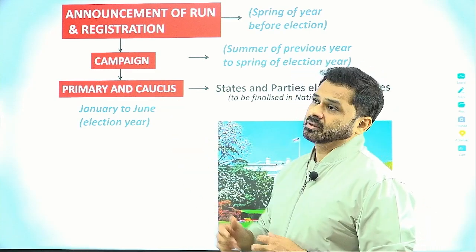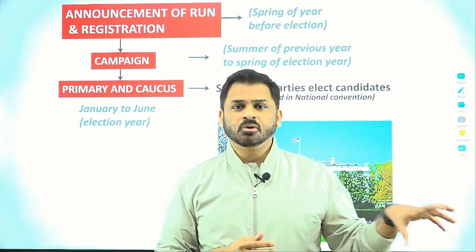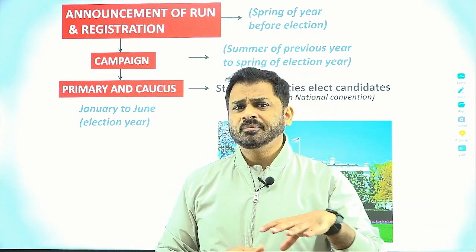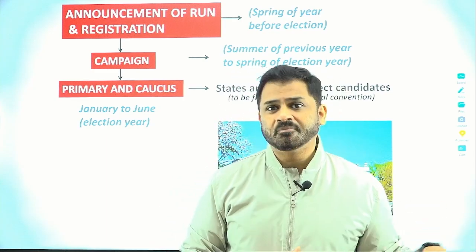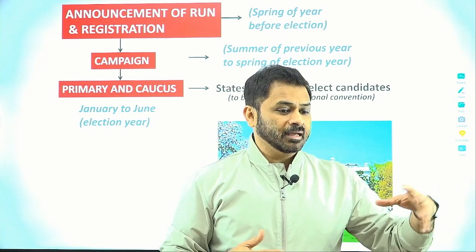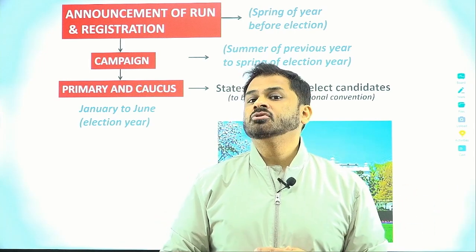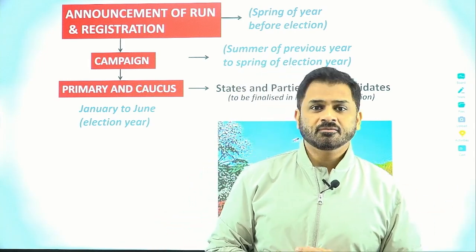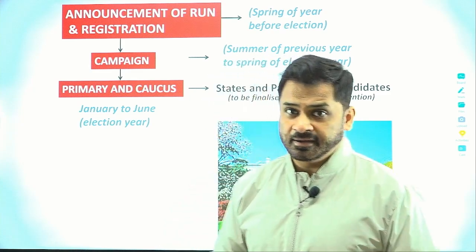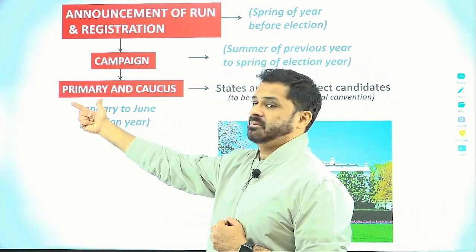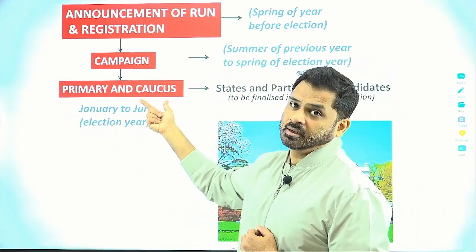Whereas the caucus is an informal process. There's no polling station as such. Rather, a caucus is a local meeting of the party, where the delegates or members of the party come together, and through different processes they finalize their initial candidates. So either in the state the primary will happen or the caucus will take place.